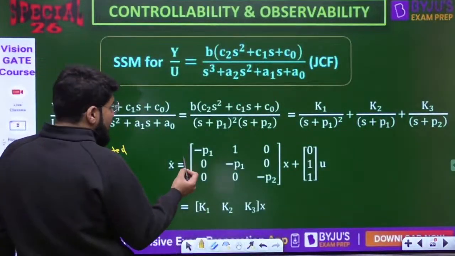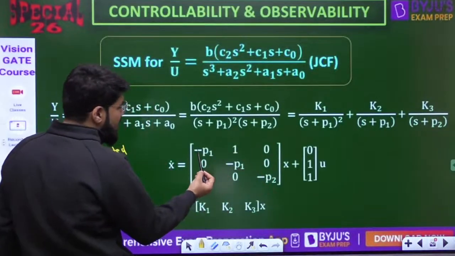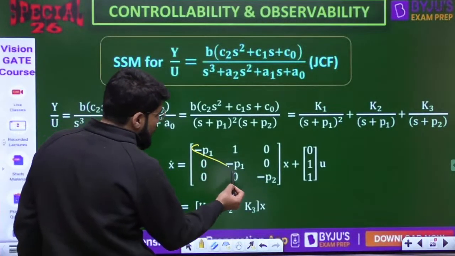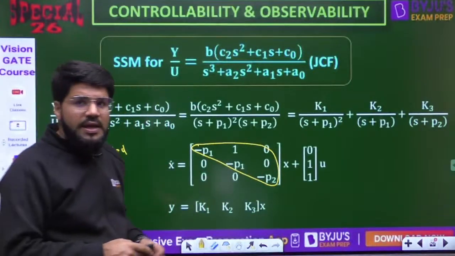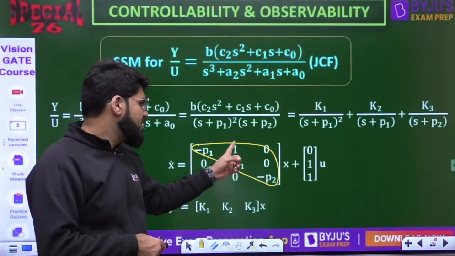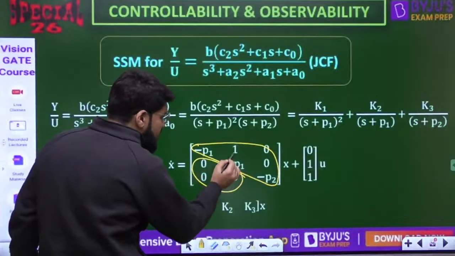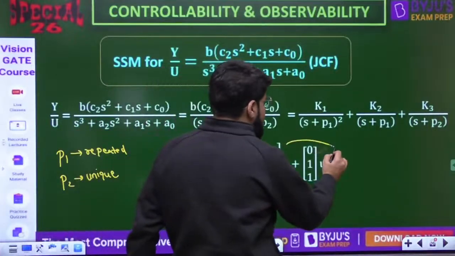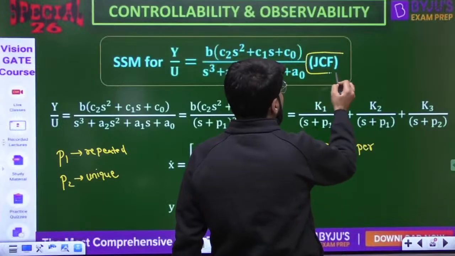Then the model that turns up is x dot is equal to Ax, where the A matrix is an upper triangular matrix, containing the diagonal numbers minus p1, minus p1, minus p2, and above the repeated pole there is a minus 1. And the lower elements are 0. That is why I am calling it an upper triangular matrix. So this model is known as the JCF model, Jordan canonical form.